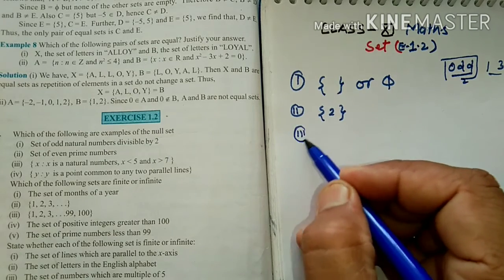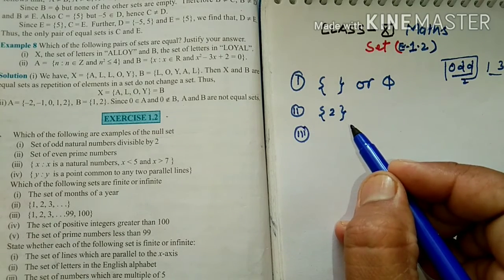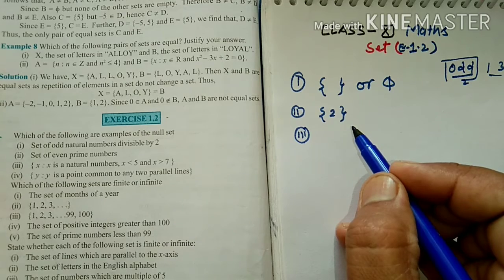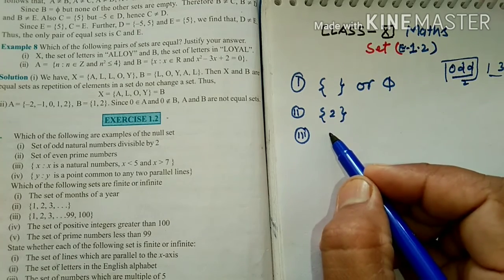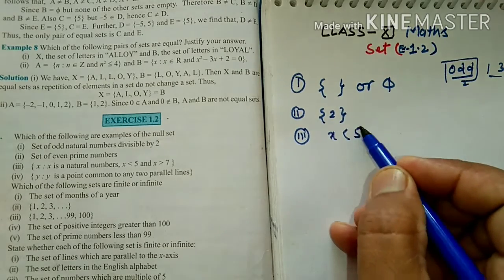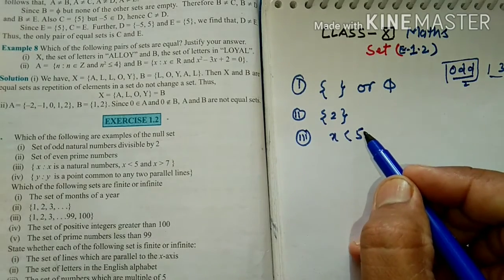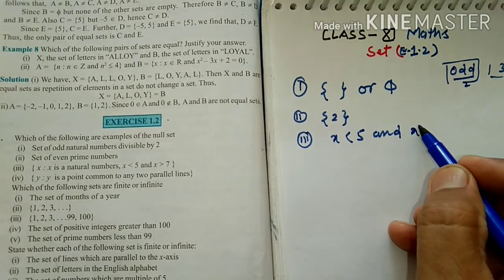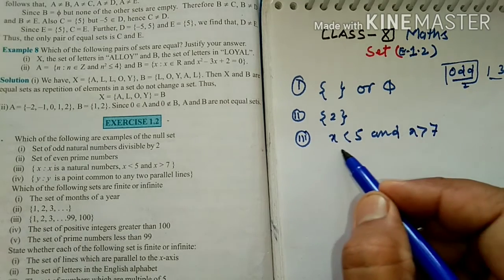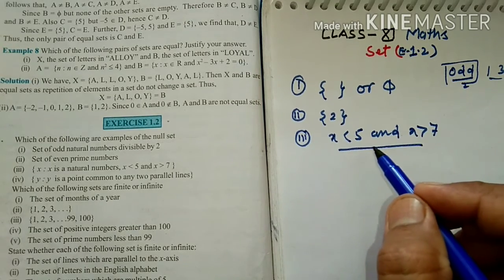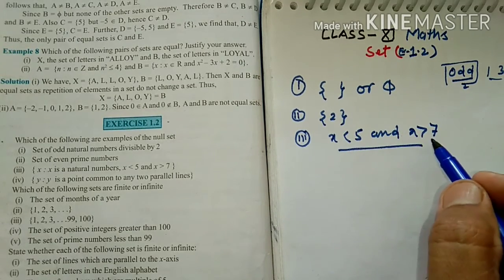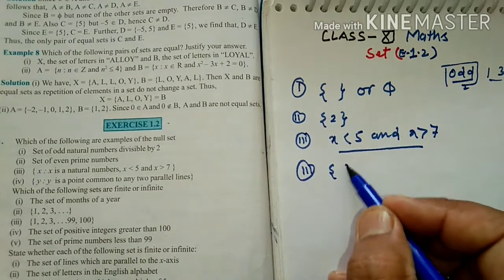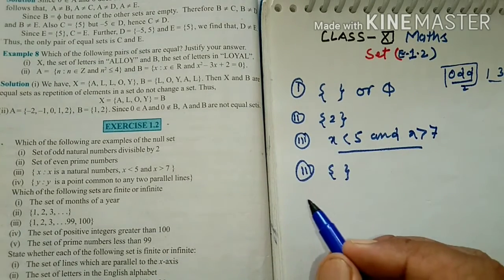Third, x such that x is a natural number, x is less than 5 and x is greater than 7. So no number is possible that is less than 5 and greater than 7. So third is what? Third we have a null set or phi set.